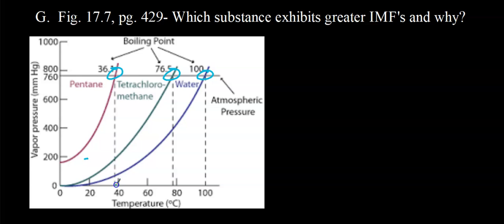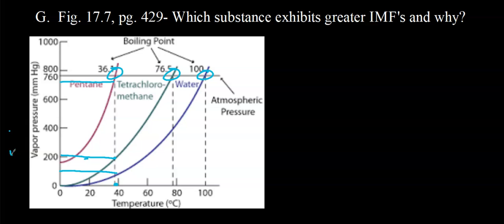40 degrees Celsius. At 40 degrees Celsius, the vapor pressure of water is right there, about 100. At 40 degrees Celsius, the vapor pressure of tetrachloromethane is about 200. And at 40 degrees Celsius, the vapor pressure of pentane is about, say, 740, 750 torr. So make sure you know the relationship between strength of attractive forces, vapor pressure, and boiling point.